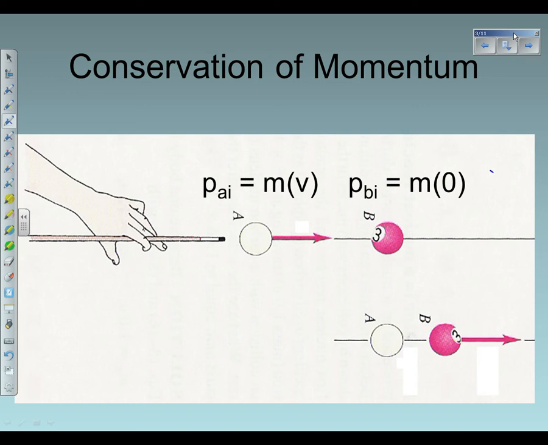Yes? After the interaction, right? Cue ball stops. 3 ball starts moving. Does the cue ball have momentum afterwards? After the interaction? It does not. Does the 3? It does. So, if we're looking at the total final momentum, all of the initial momentum was contained in the cue ball. All of the final momentum is contained in the 3 ball. What does that mean about how they're moving?